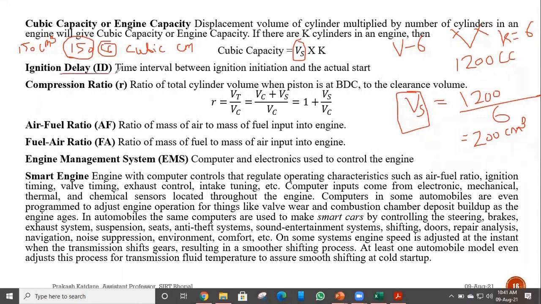Then we have ignition delay or ID. Ignition delay is the small time interval between the initiation and the actual start.